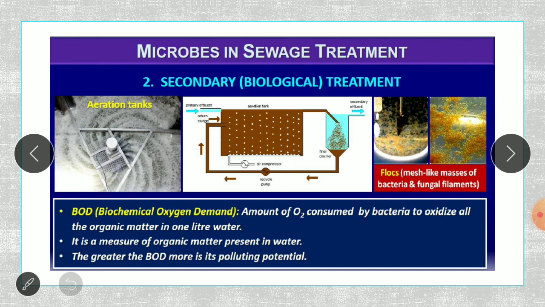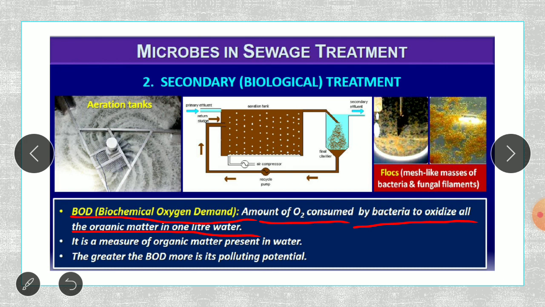And this biochemical oxygen demand is nothing but the amount of oxygen consumed by bacteria to oxidize all the organic matter in 1 liter of water. So, how much of oxygen is required? Now how much oxygen does the bacteria need to decompose the organic matter?